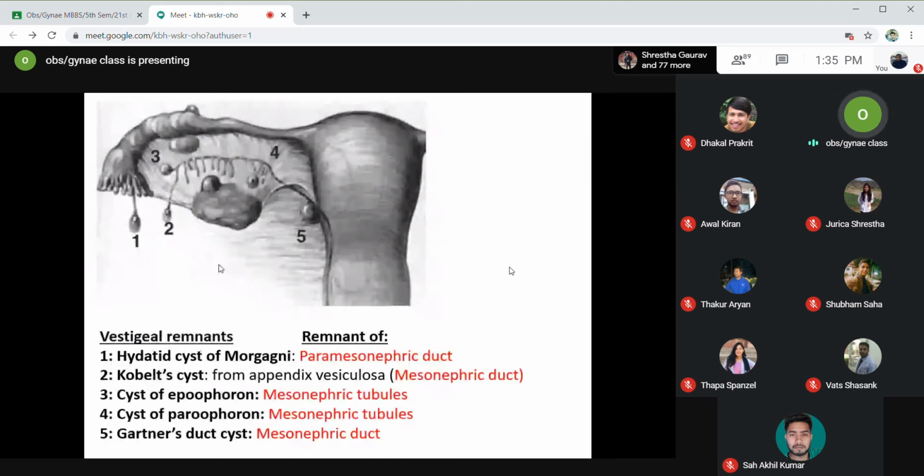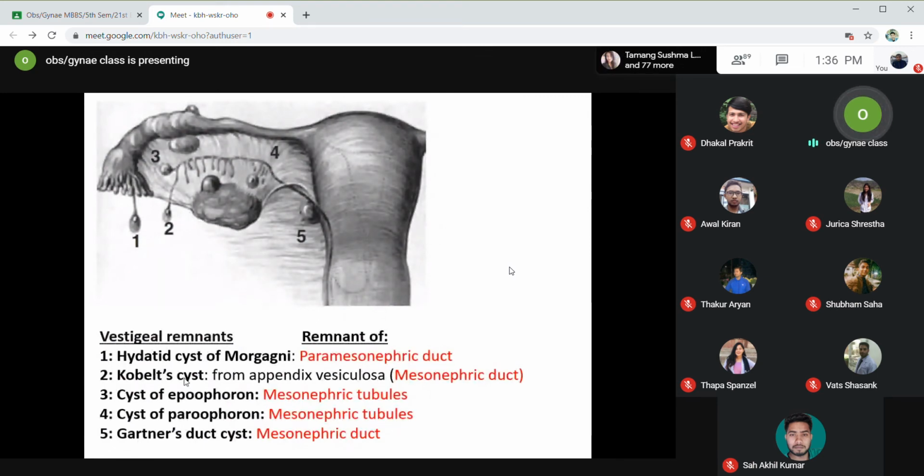This diagram shows the vestigial remnants of different organs of the female genital tract. Number one is hydatid cyst of Morgagni. Hydatid cyst of Morgagni is the vestigial remnant of the paramesonephric duct. Similarly, number two is the Kobelt cyst. Kobelt cyst is formed from the appendix vesiculosa, which is the vestigial remnant of the mesonephric duct.